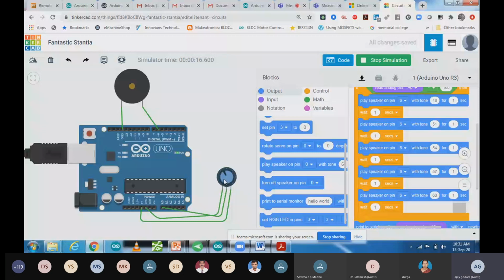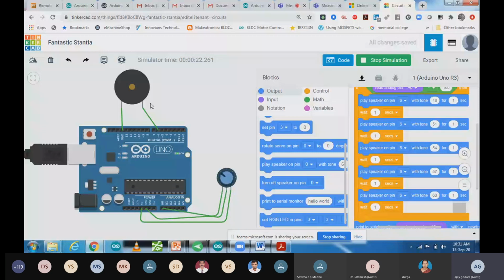If I want to use one push button over here, with a single push button also you can make it, and if you want to connect multiple push buttons for different tones, that also you can make and you can play it. So you can make it in a very simple way. So this one is about the piano, how you can make a piano, and in a similar way you can make many projects.